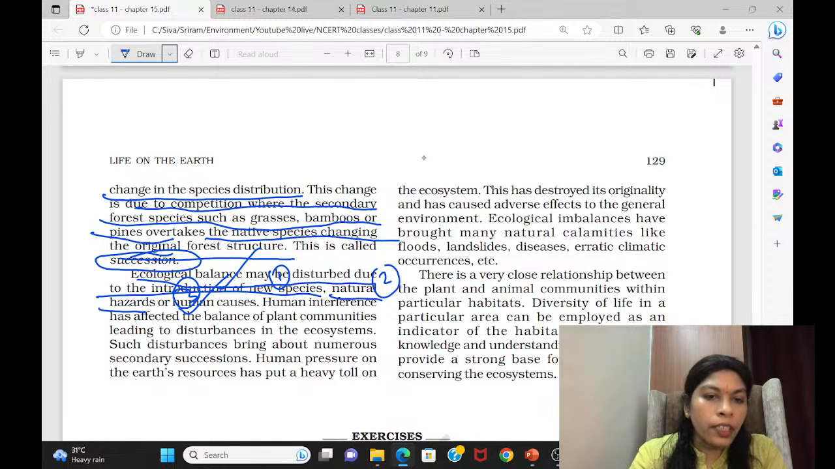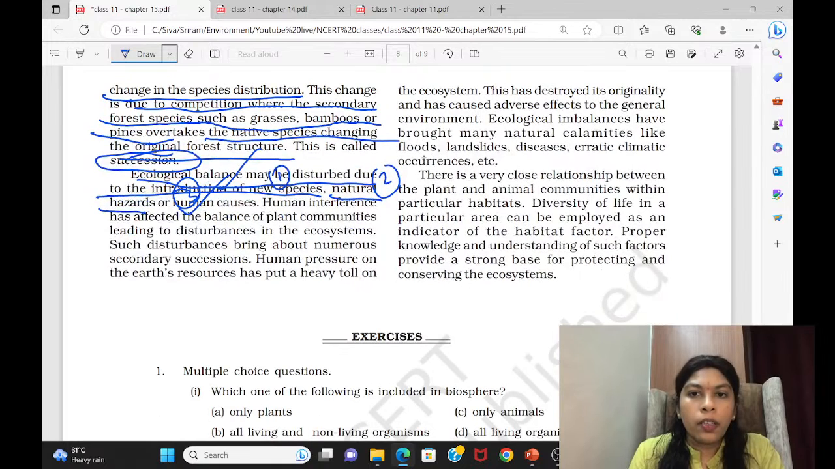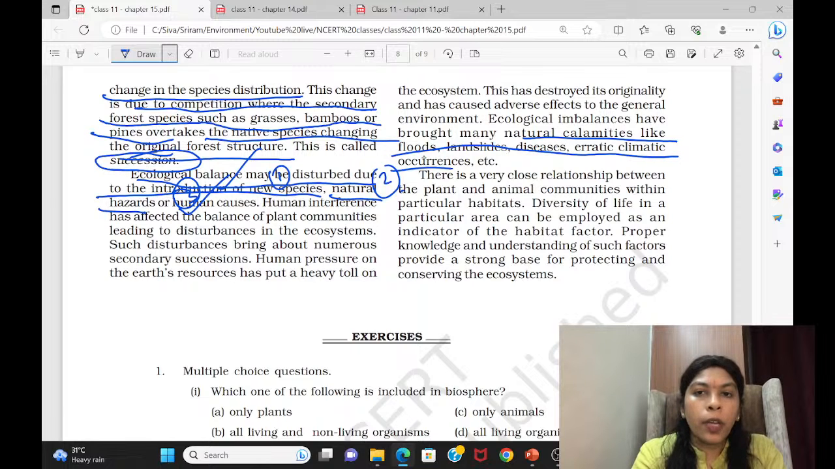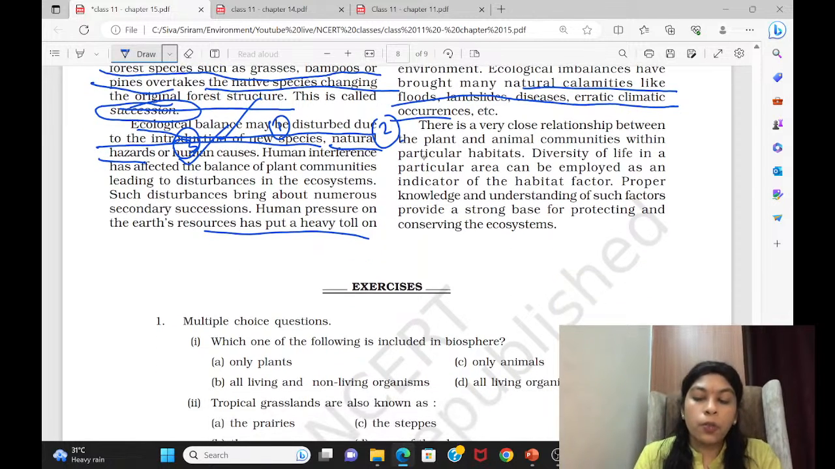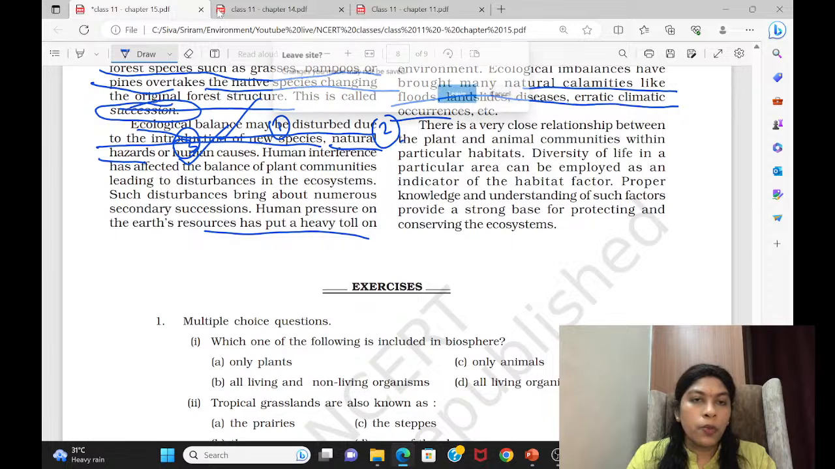Okay, right. Then that's it. I think this much is enough for us. See, they have explained further the 1, 2, 3. Natural calamities means floods, landslides, disease. All these. Human, we have said, is due to the introduction of new species. Introduction of new species means invasive species. Man is bringing them. So that way they have explained this. That's it. So we have completed this NCERT. We'll move to the next one.